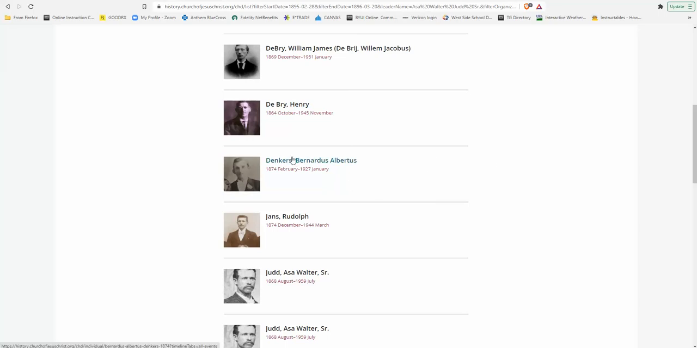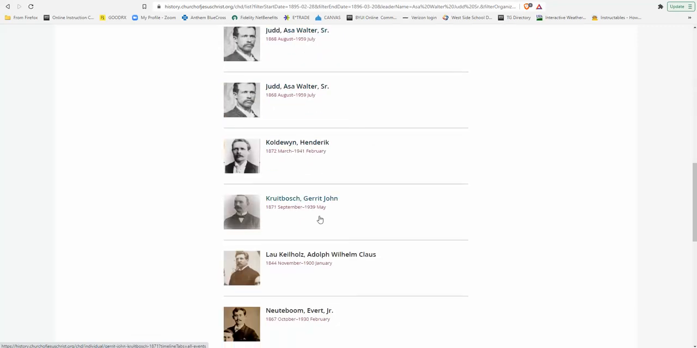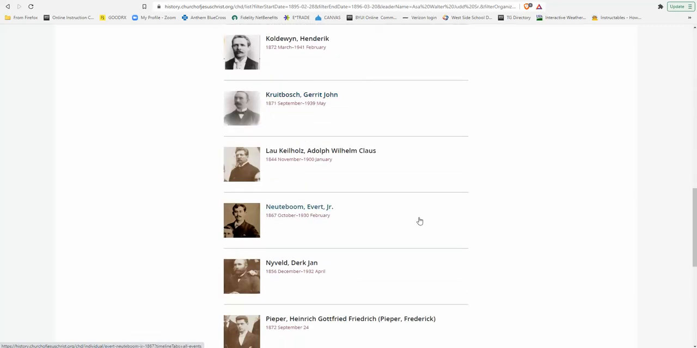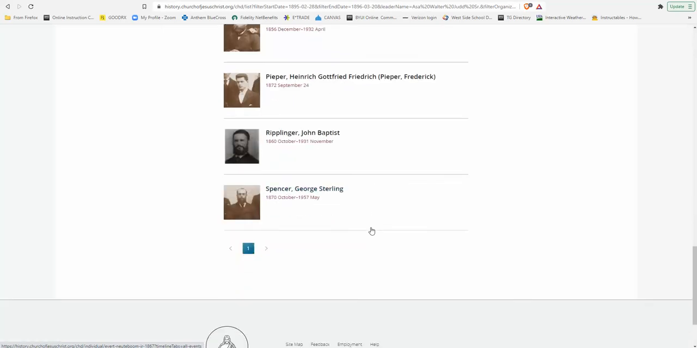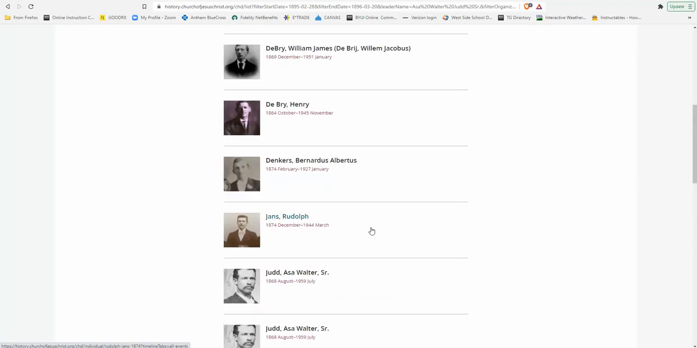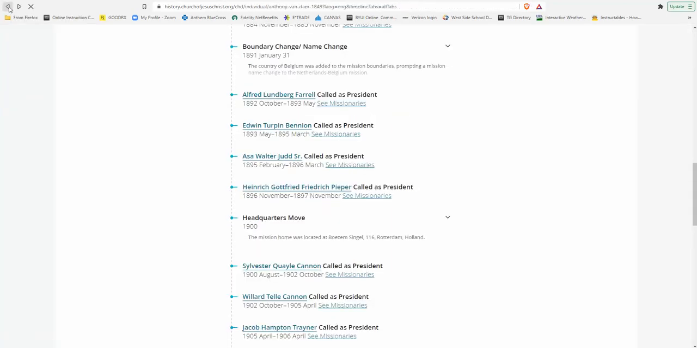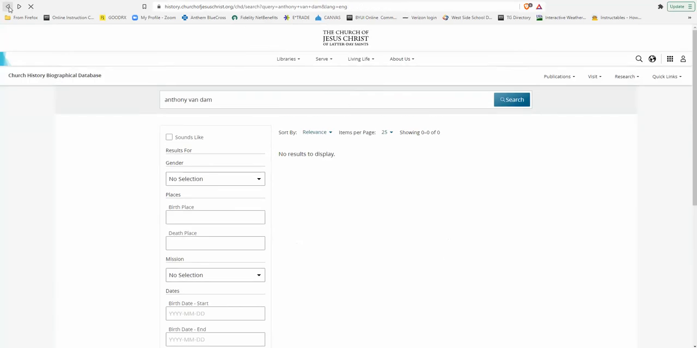You'll recognize a lot of these names like Dankers and Caldwine and Krootbosch and Nuttbaum and so many others here from Ogden. So the saints from Ogden who had come from the Netherlands played a critical role in the growth of the church there. Hopefully you find this database useful. It's not, of course, only useful for the Netherlands. You can find missionaries who served in any part of the world and look up those missions and learn an awful lot about them. So hopefully this is useful.